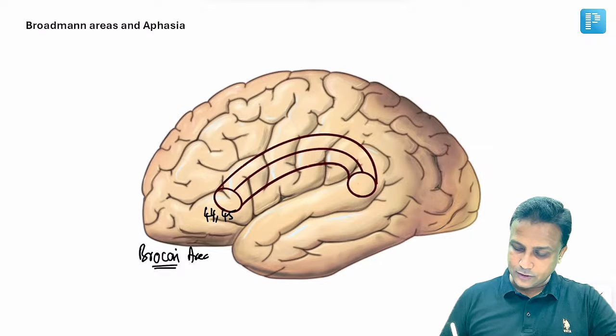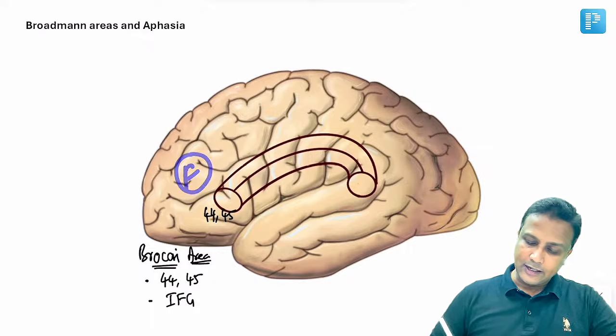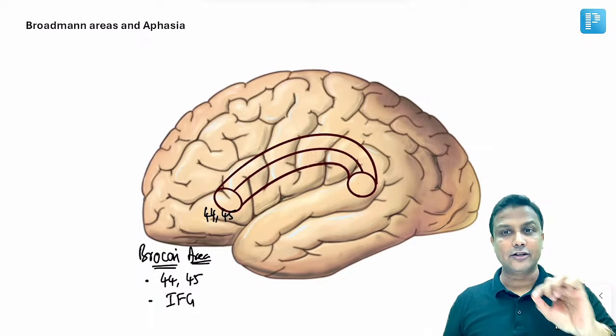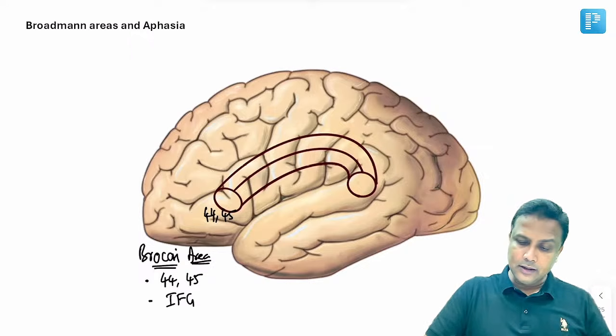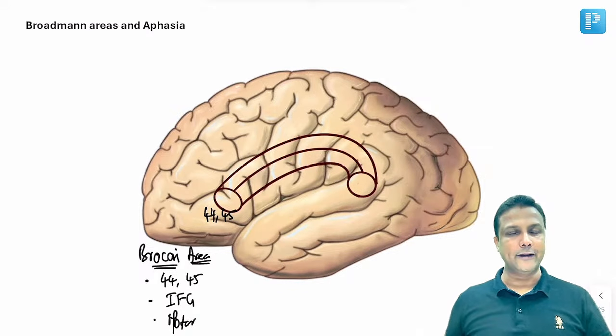This one here will be the Broca's speech area. What is the number of the Broca's speech area? 44, 45. ये कहाँ पर होता है? In inferior frontal gyrus. This one here will be the frontal lobe, and this one here will be the inferior frontal gyrus. In the inferior frontal gyrus, we'll be having Broca's speech area. And it is motor or sensory? Please remember this one will be the motor area.